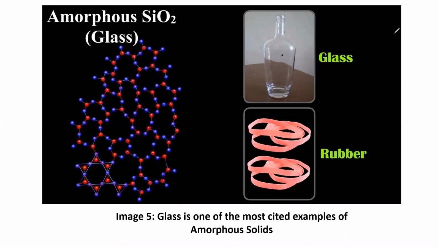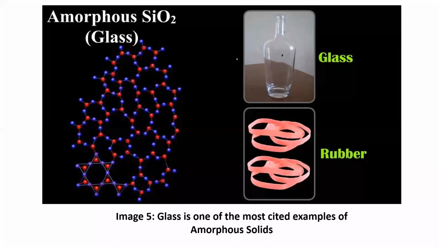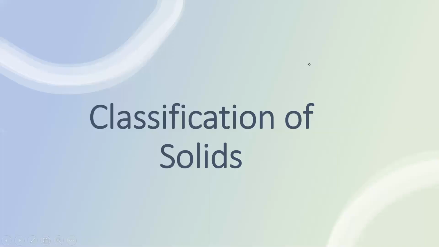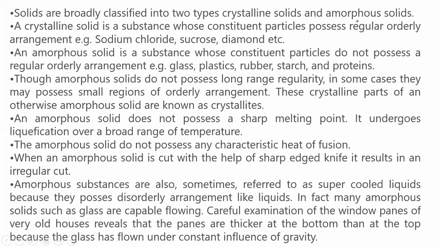They have very short range order. Short range order, regular pattern is not throughout the solid. Whereas in crystalline solids, regular pattern is throughout the solid. Next, coming to classification of solids. Solids are broadly classified into two types: crystalline solids and amorphous solids, already we discussed.